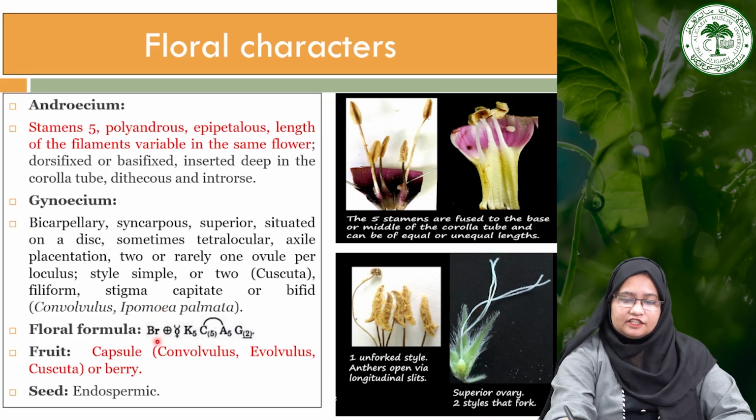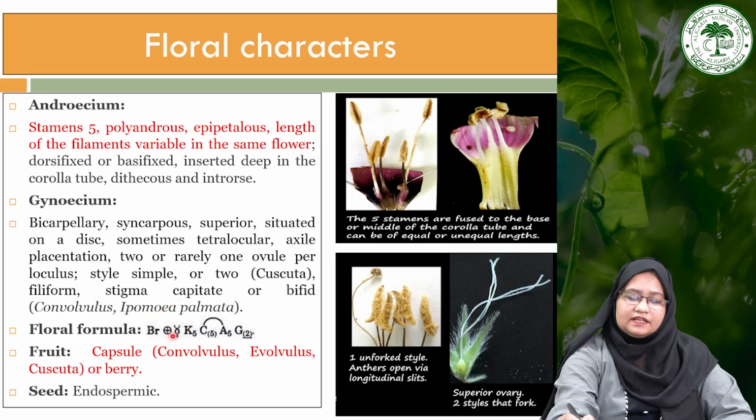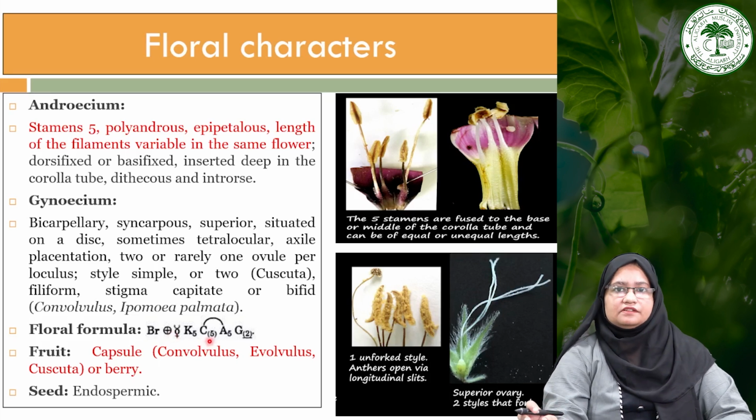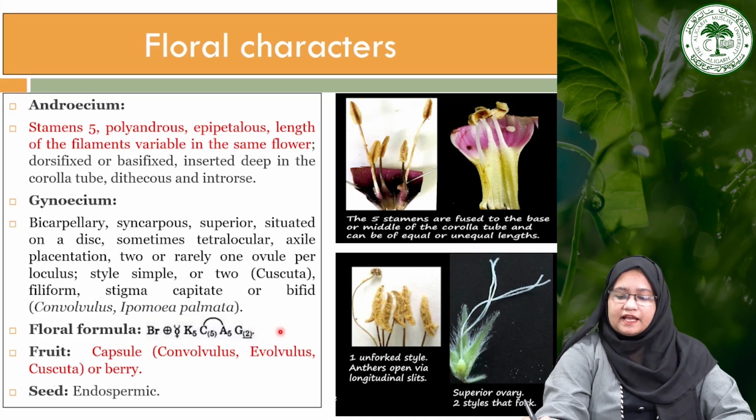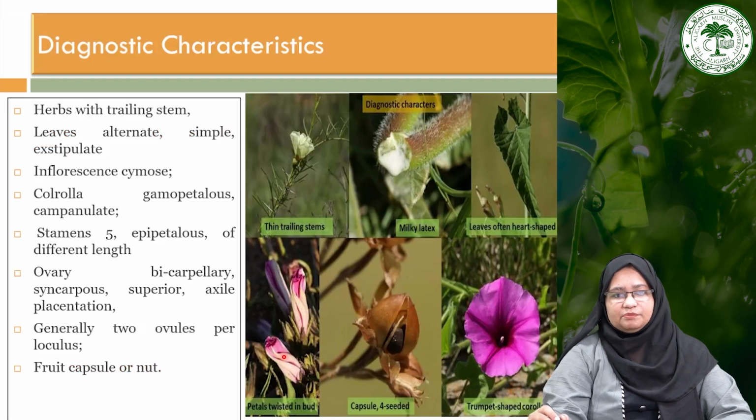As we can see here, the presence of an epigynous ovary and a thalamus is forming a cup-like structure. That is why this family is placed in the order Calyciflorae according to Bentham and Hooker. So, it is clearly shown that the ovary is inferior in this particular family. This is the pistillate flower, or female flower, and this one is the male flower, that is also called the staminate flower.